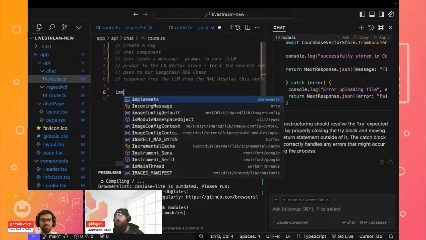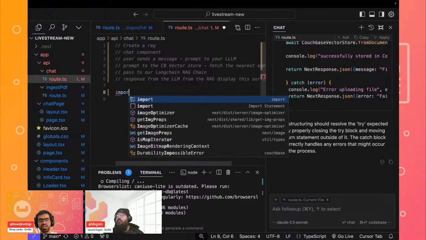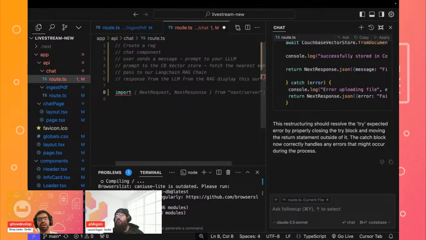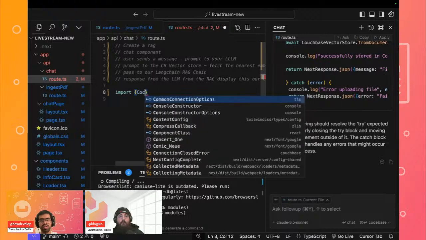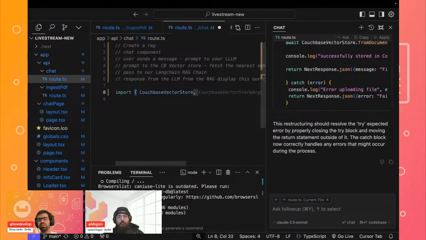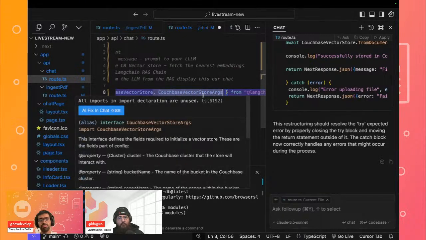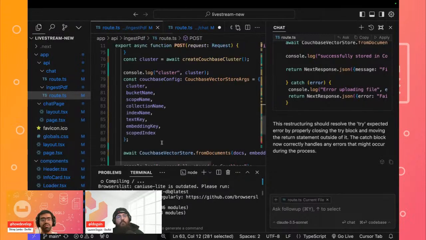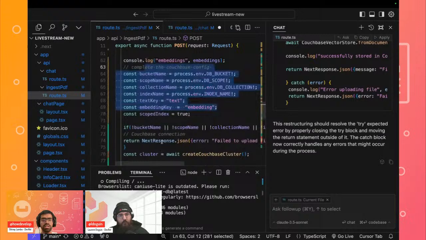So the first thing we'll do is go ahead and do our basic set of imports. The first thing we can import is the Couchbase vector store. And the other one we need to import is the vector store arguments, because this is where we pass our configs.